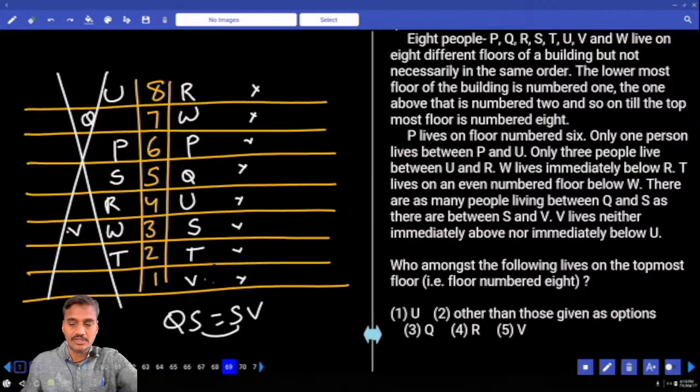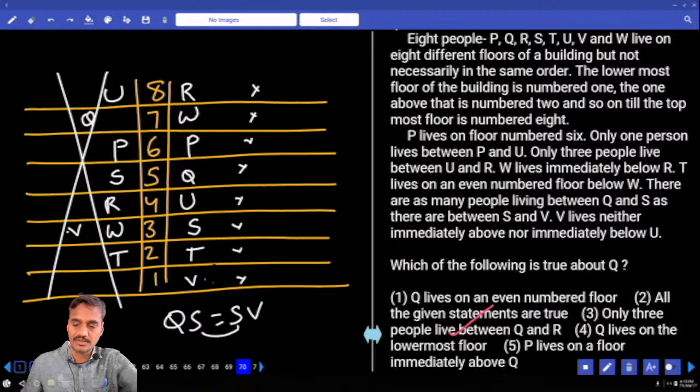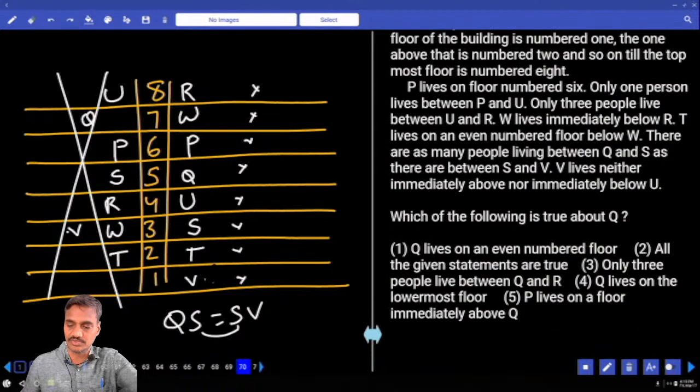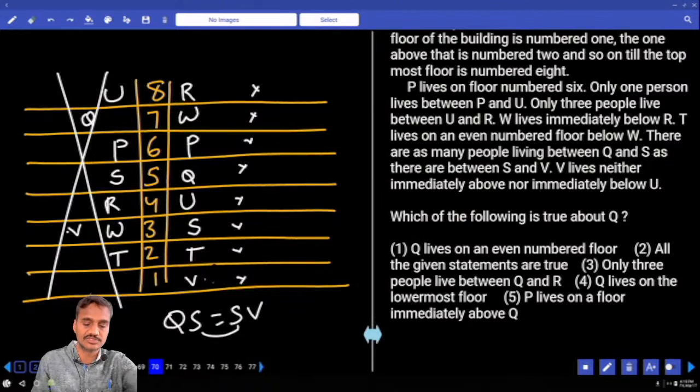And 69, who among the following lives on the topmost floor? That is R, choice 4. And 70, which of the following is true about Q? Q lives on an even number floor, that is false. Only 3 persons between Q and R, that is again false. Q lives on the lowermost floor, that is false. And P lives on a floor immediately above Q, definitely true, choice 5, question number 70.